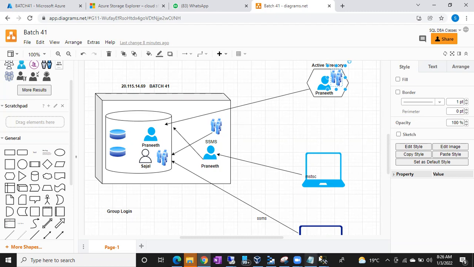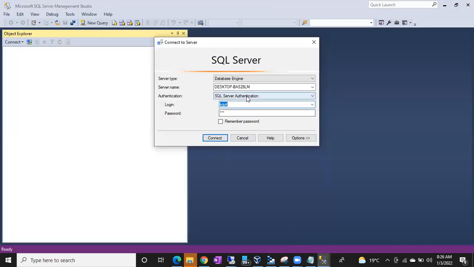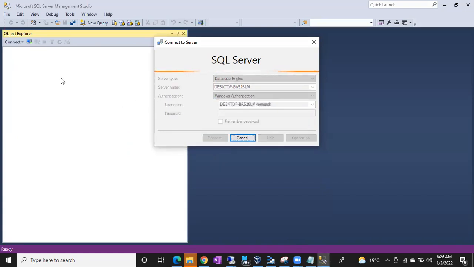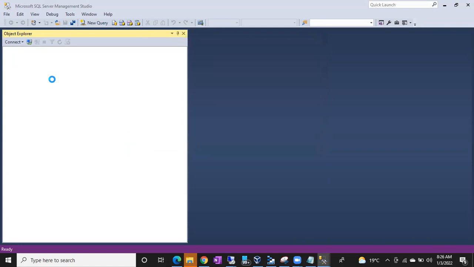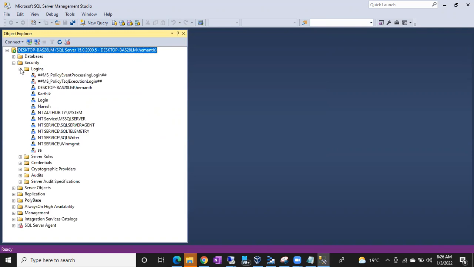Why? Because if 100 logins are there, if you see the list of logins under the SQL Server, you can see a big list. So it's again a headache, right? It doesn't look good, right? So what logins will we prefer? We'll prefer group logins. Usually in the organization, we'll prefer group logins. Otherwise, if 100 people are there, 100 logins should be there. You can imagine how long the list will be.